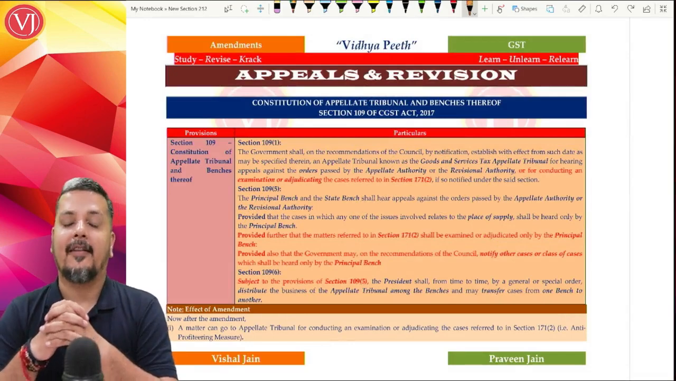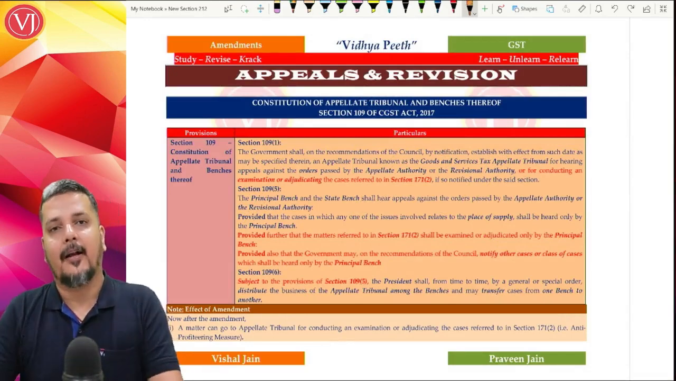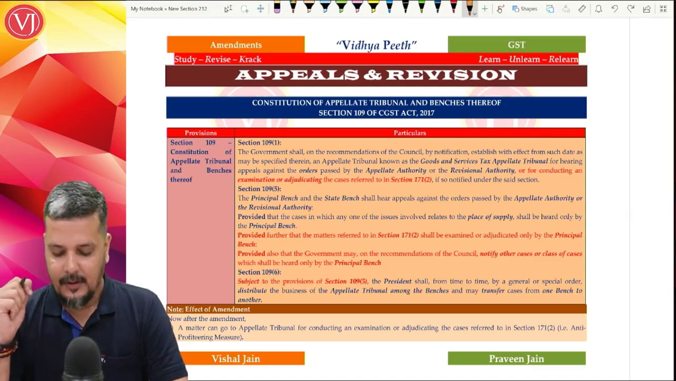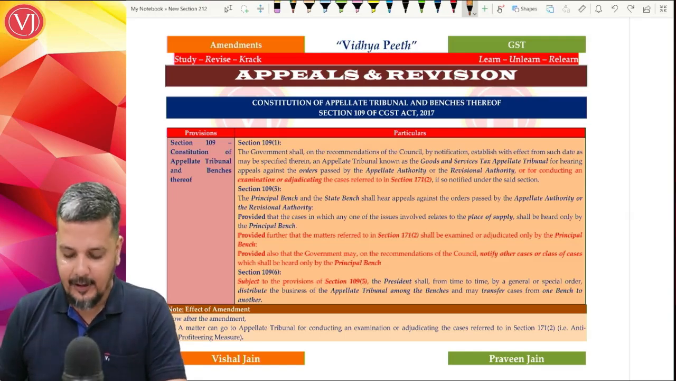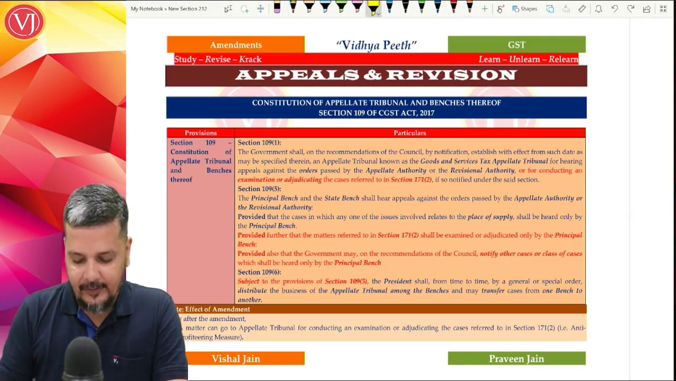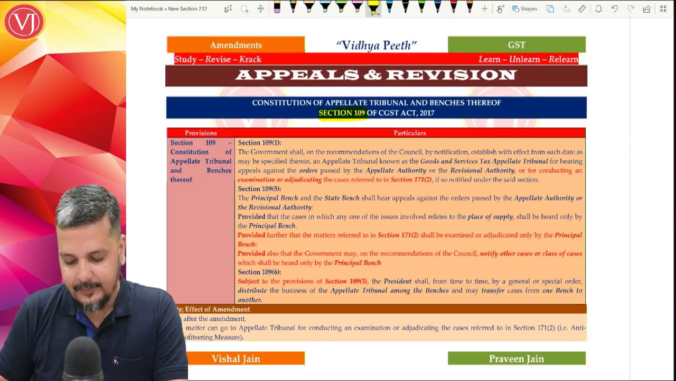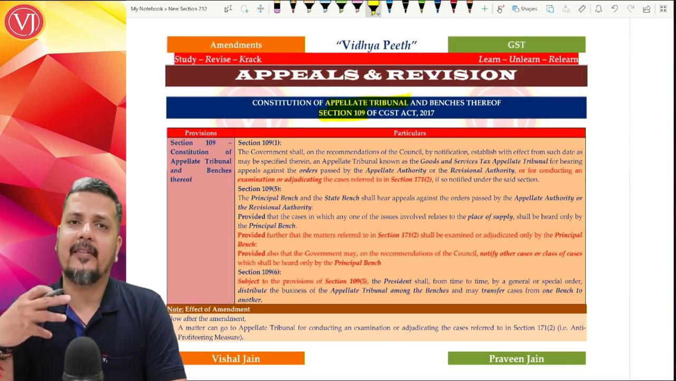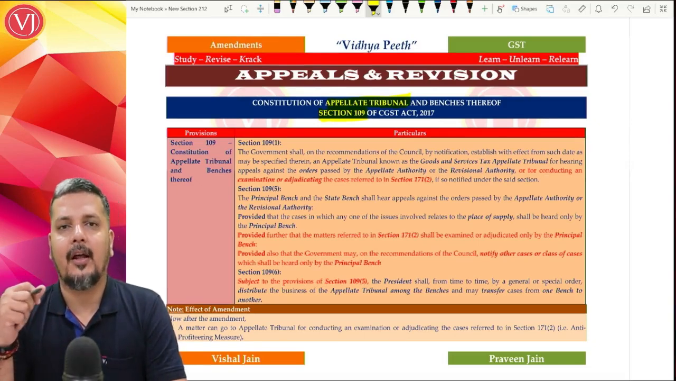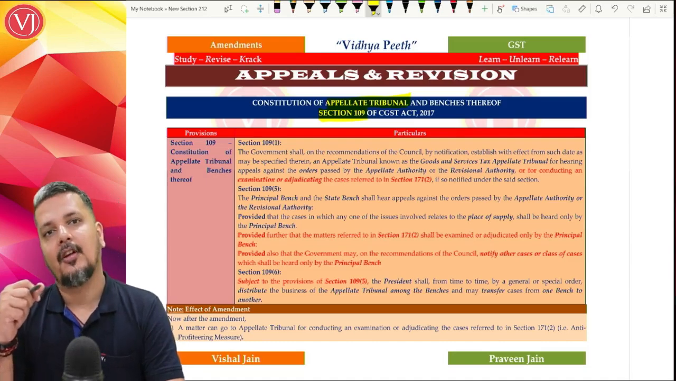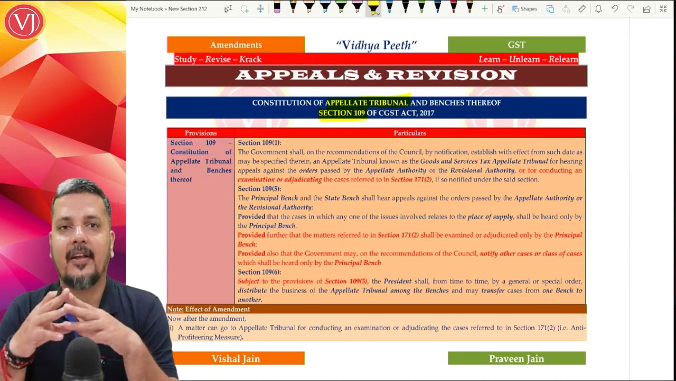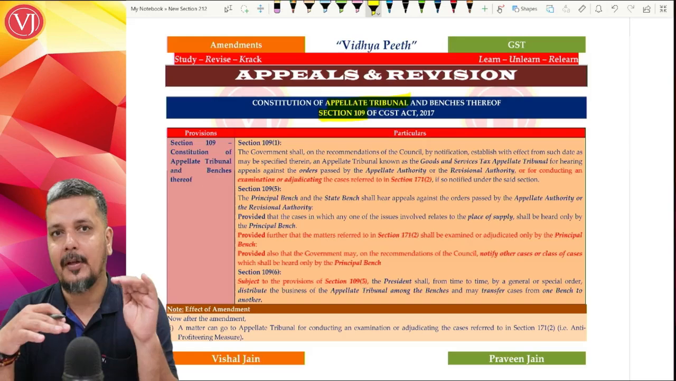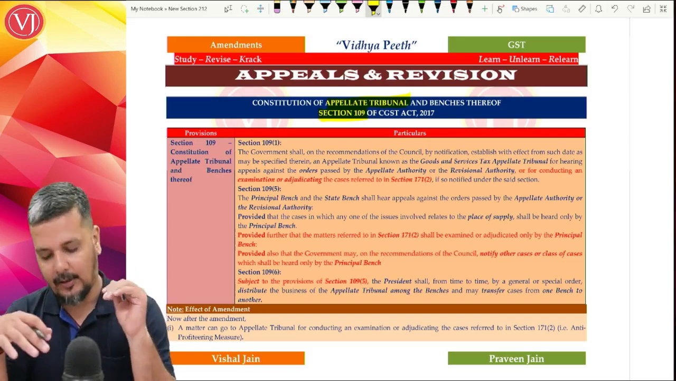Yes friends, now let us discuss the amendments in appeals and revision. Mainly the amendments in appeals and revision have come from the appellate tribunal. So let us see the amendments which are there in appeals and revision. The first amendment that we are going to discuss is in section 109, which talks about the constitution of the appellate tribunal. As discussed, the benches of the tribunal are referred to as the principal bench, which is at New Delhi, and state benches, which are at various states. So the appellate tribunal will have 2 levels: the principal bench located at New Delhi and state benches across the states.